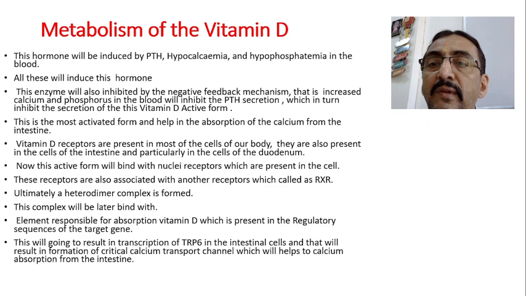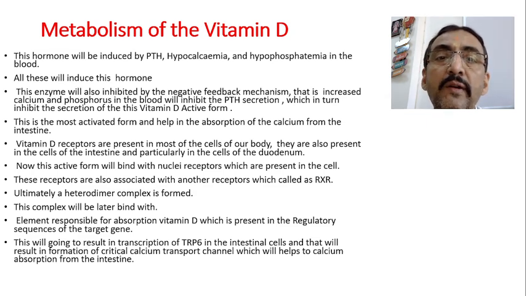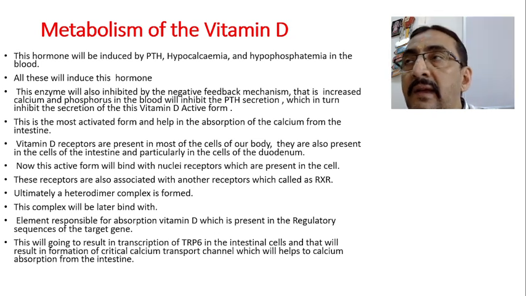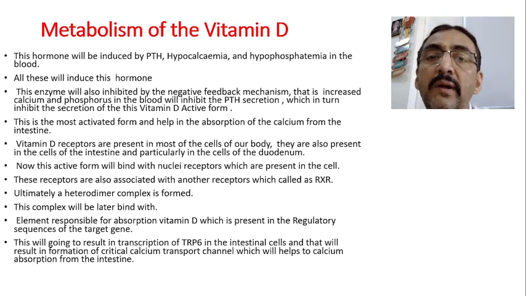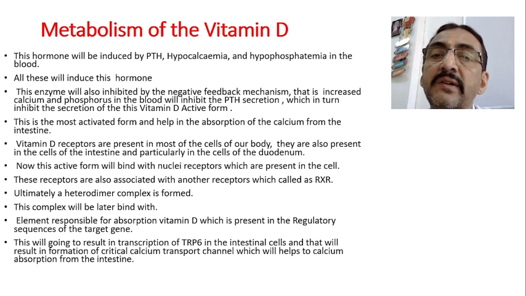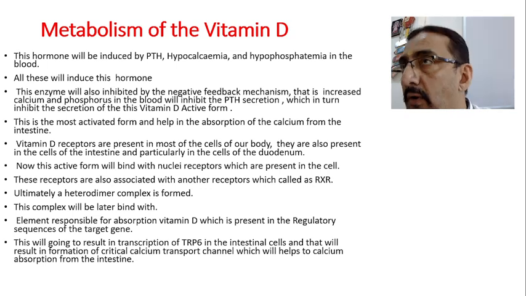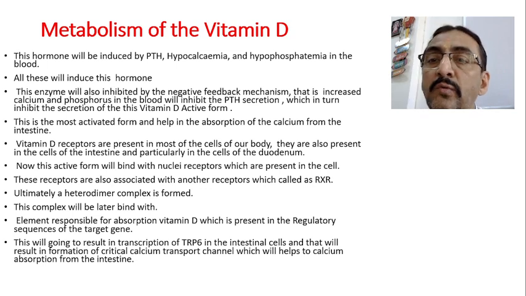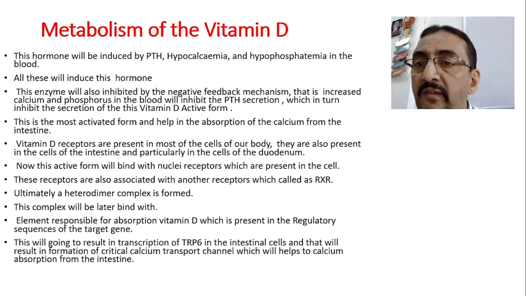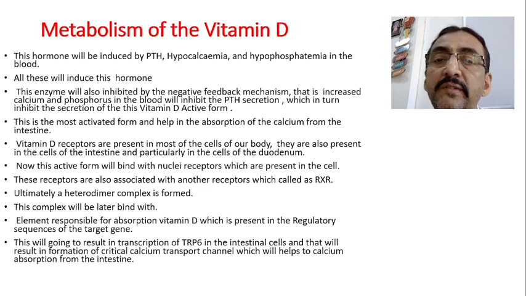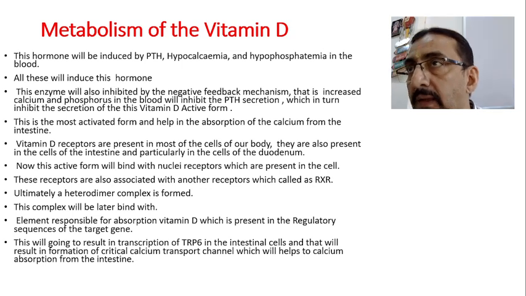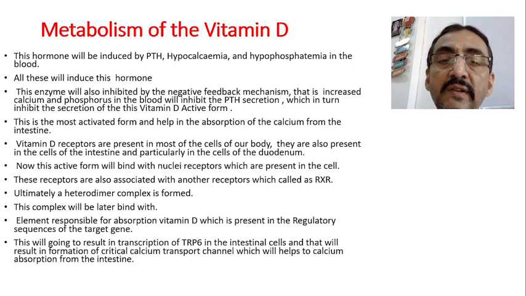This enzyme will also be inhibited by the negative feedback mechanism, that is, increased calcium and phosphorus in the blood will inhibit the PTH secretion, which in turn inhibits the secretion of this active form of vitamin D. Already we have discussed this part. And this is the most activated form and helps in the absorption of calcium from the intestine. The vitamin D receptors are present in most of the cells of our body.